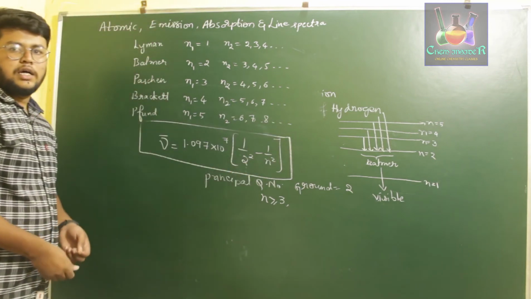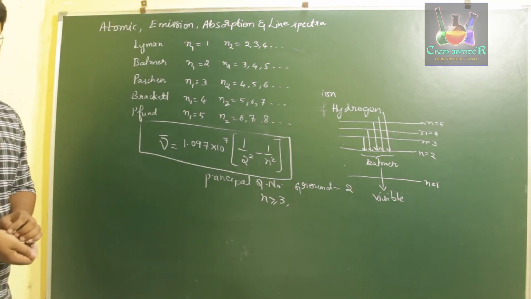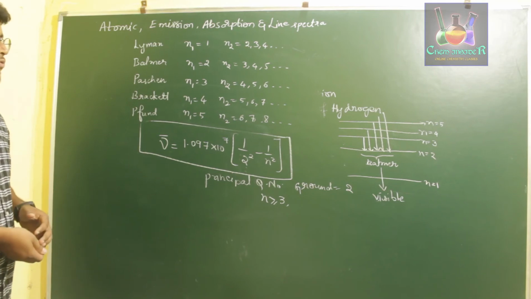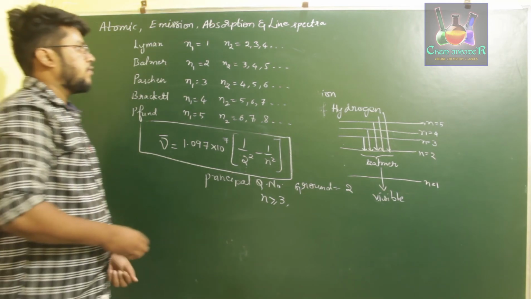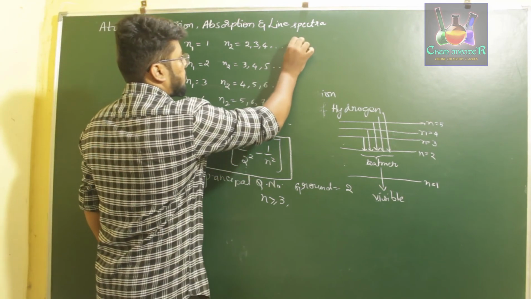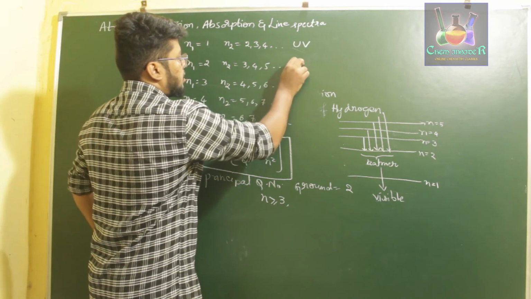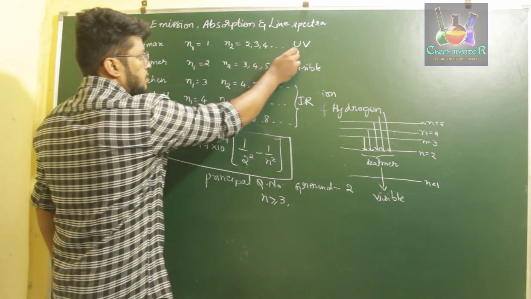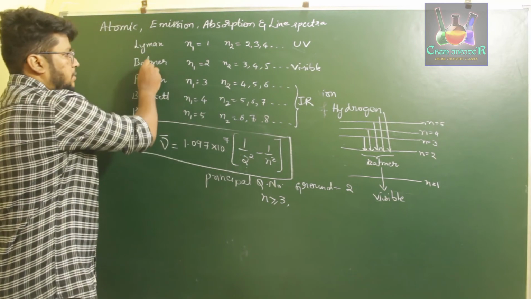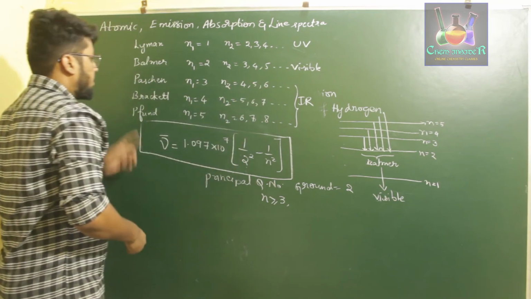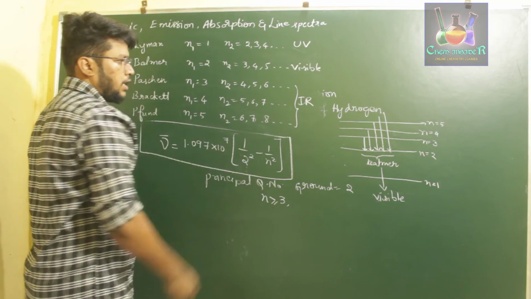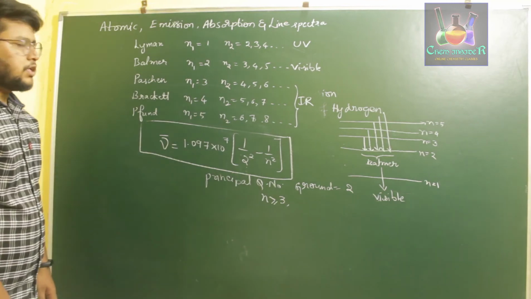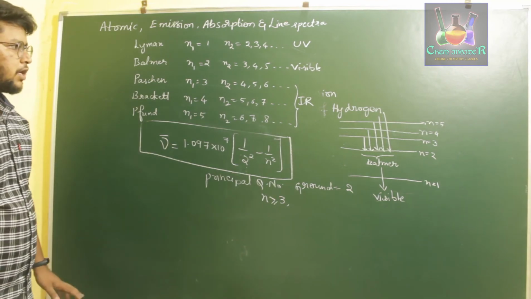So these are the additional spectral lines which were explained by several other scientists for the hydrogen line emission spectra. The Lyman series was observed in the UV region, the Balmer series was observed in the visible region, and the Paschen, Brackett and Pfund series were observed in the IR region. So these are the different line emission spectra of hydrogen.